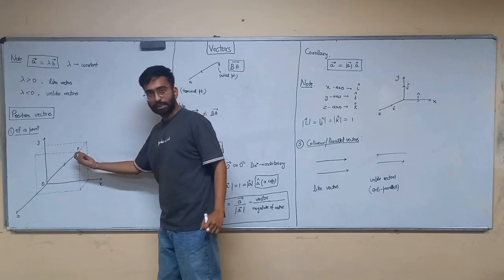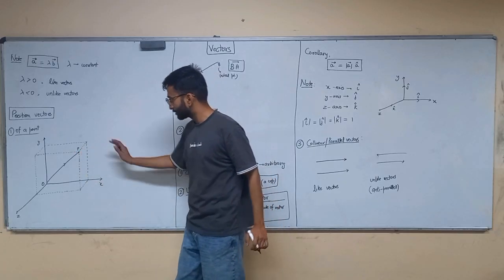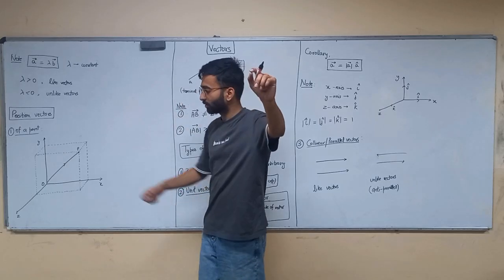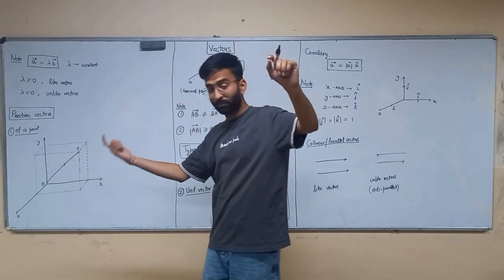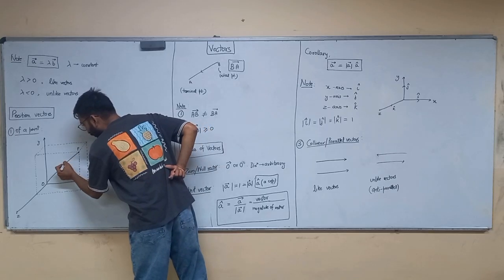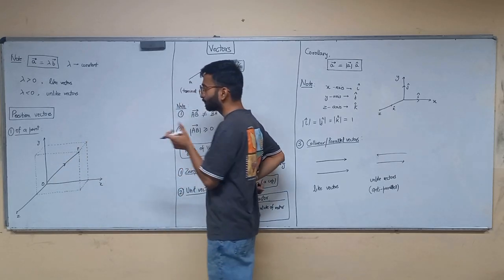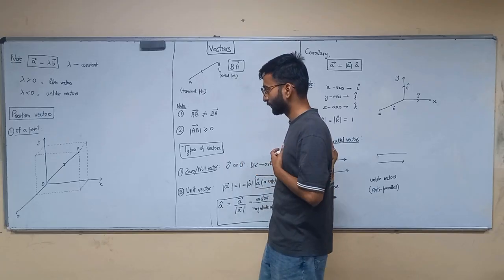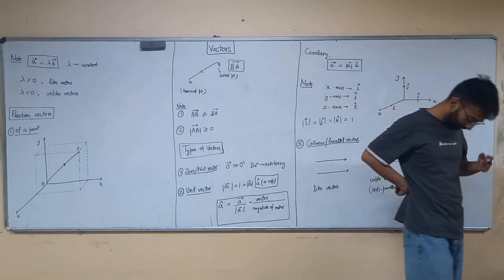There is a point P in the space. The origin is there. You can imagine it as a room. And I want to find out the position vector OP. What is the OP vector? Let's find it.